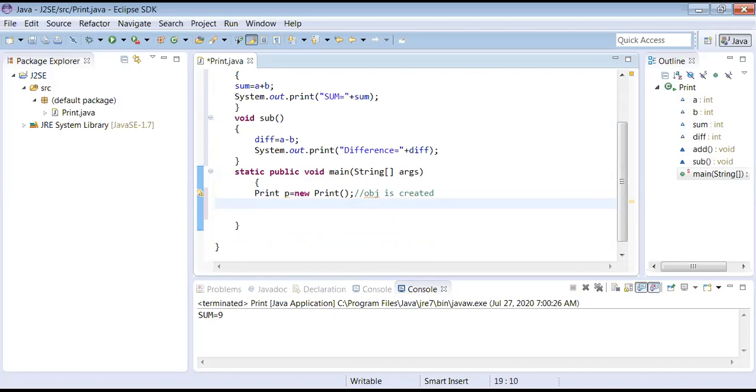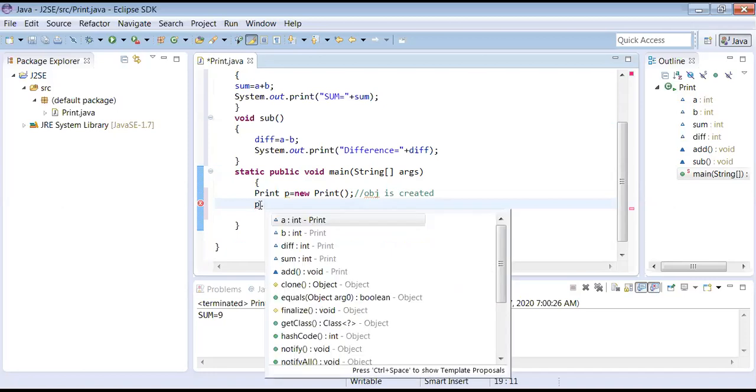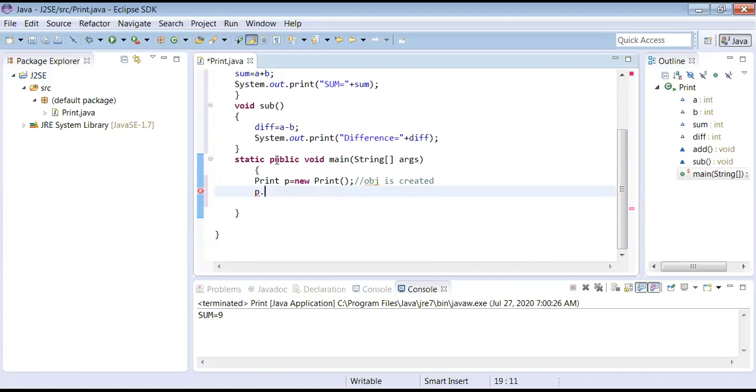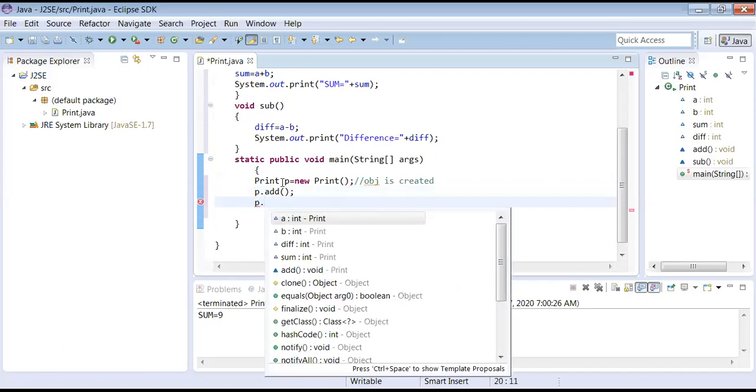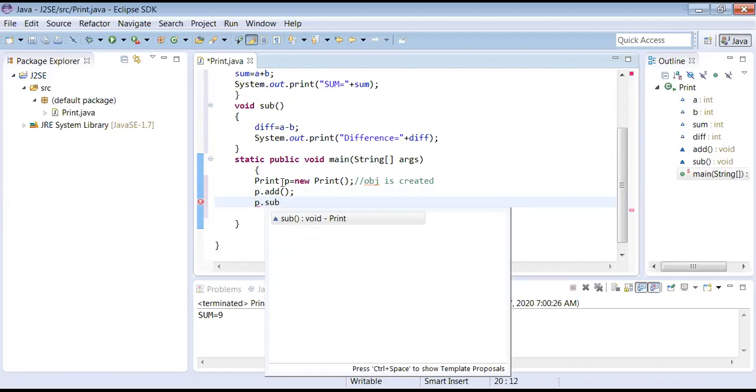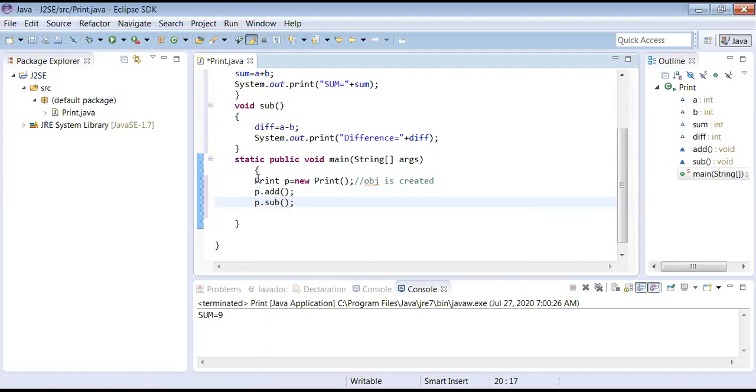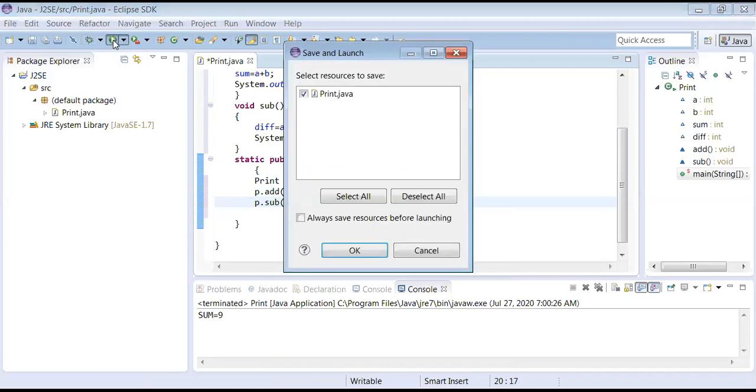How do you invoke? p dot. The first one is add, not sum. p dot add, and another one, p dot sub, semicolon. That's it. Nothing more than that. Now let me execute. Shall I execute? Yes.